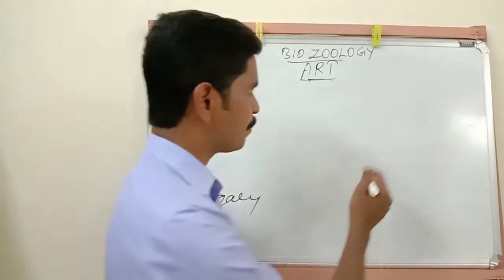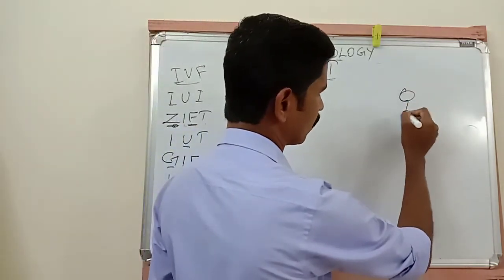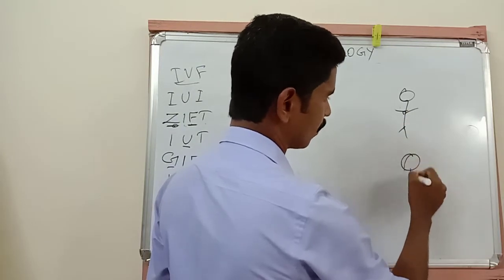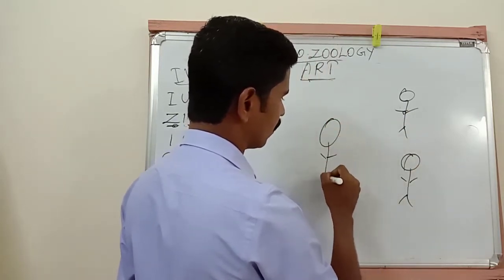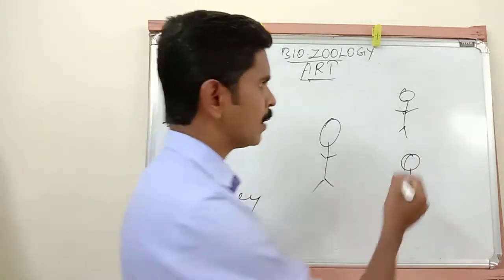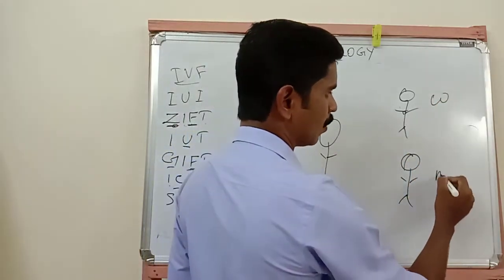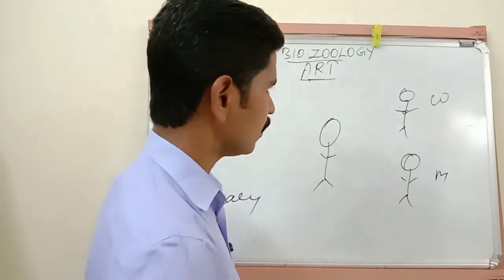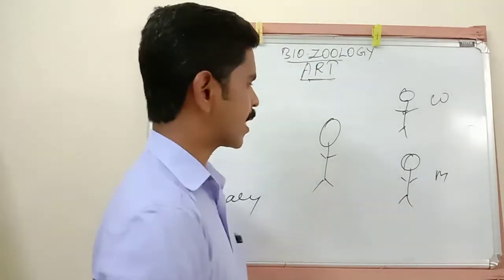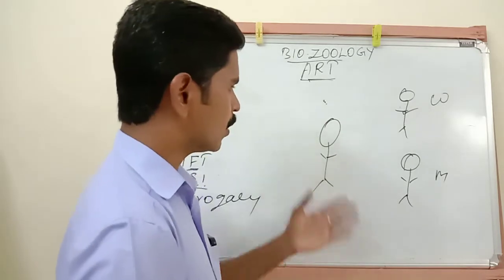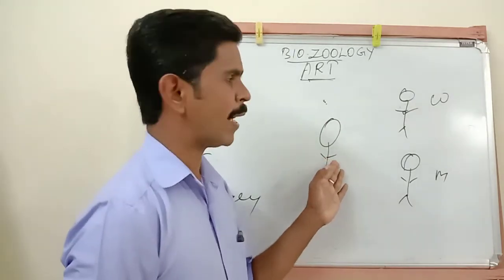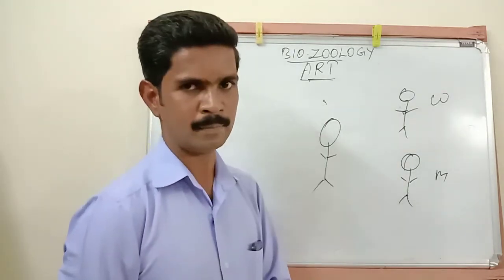Just imagine one woman, one man. Now, in surrogacy, this woman is the surrogate. This woman gives an agreement to the other woman.